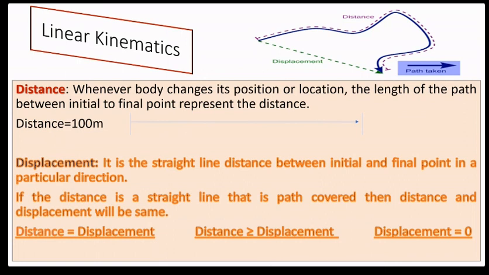Straight, sir. How is the track? The track is, this is one straight, this is one straight, and from here the curve is there. The curve is not that smooth, but we can say we are marking all the other lanes. You are able to see the screen? Yes, sir. Okay.